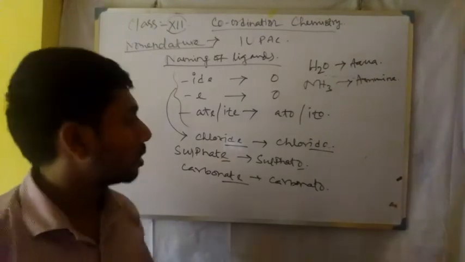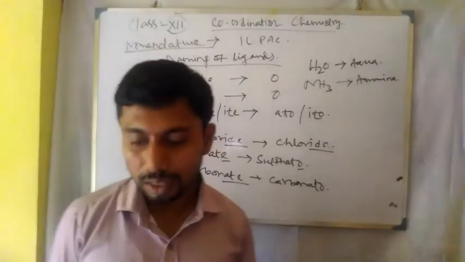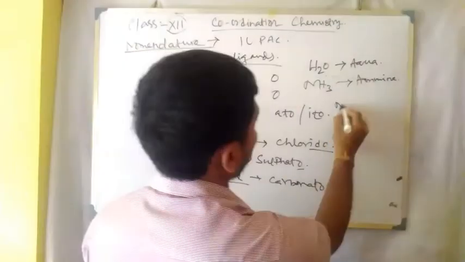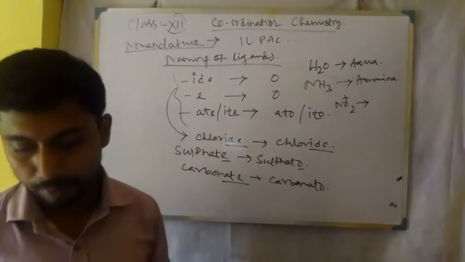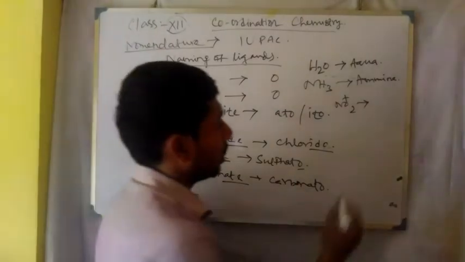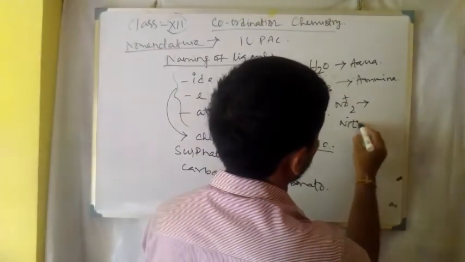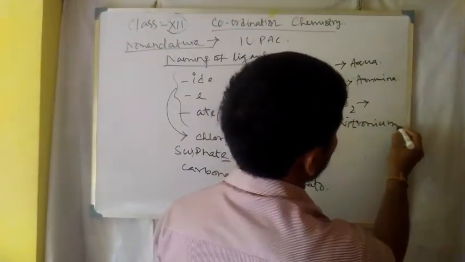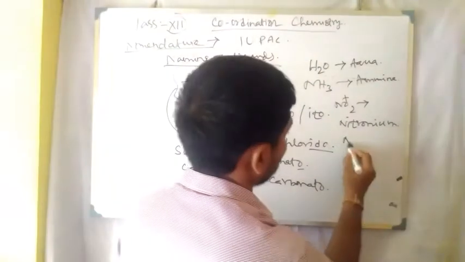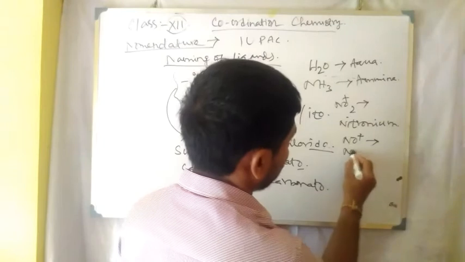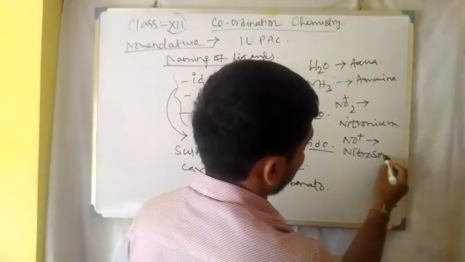Now if cationic ligands are there, for example, NO2 plus is nitronium, and NO plus is nitrosonium.